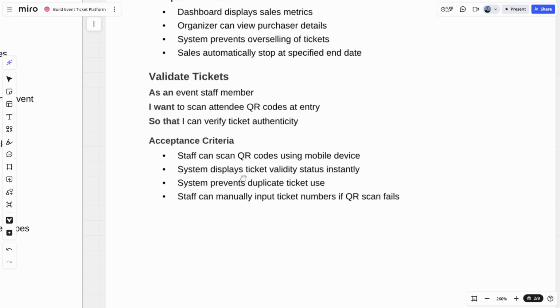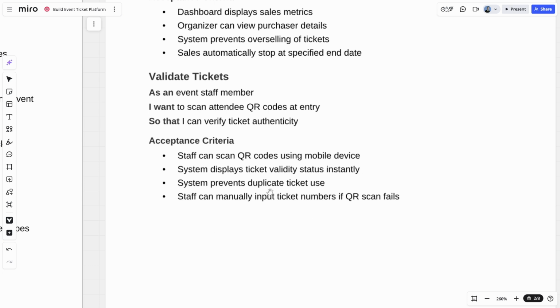The system displays ticket validity status instantly. Instantly is always a funny word in project briefs. Usually there's an acceptable range. We don't have any definition of what instantly could mean here, so we're just going to, for the sake of this build, mean as fast as possible. We don't want an event staff member scanning a QR code and then having to wait several minutes in order to see whether or not the QR code is valid. So we'll bear that in mind when we design our system.